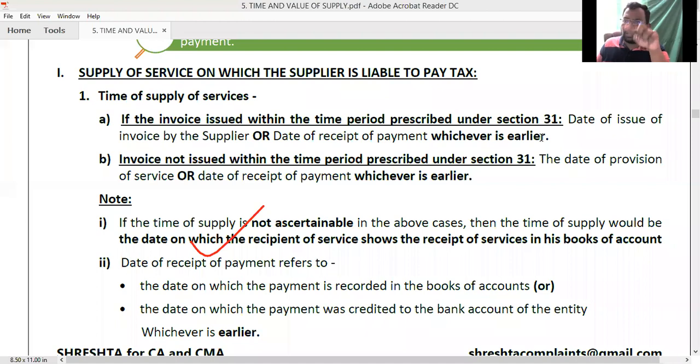One, the date of entry into the books of account. Two, the date on which the payment is credited to the bank account. Among these two events, whichever is earlier is said to be the time of supply. Are you clear, ma'am? Everyone?